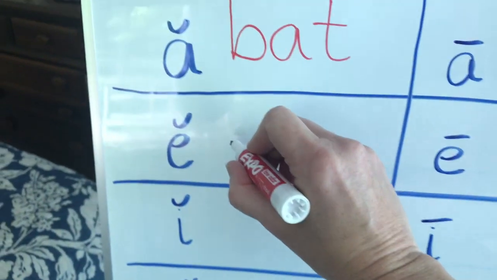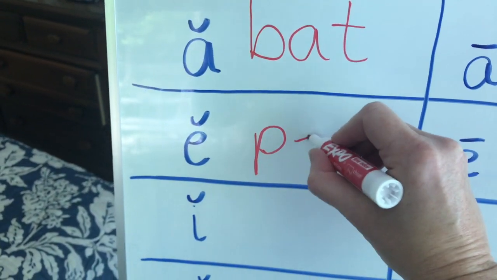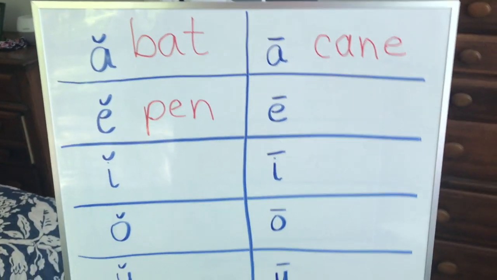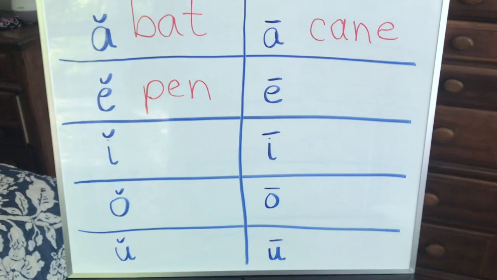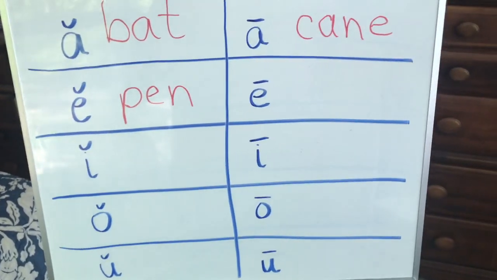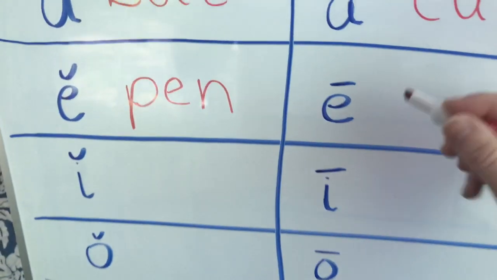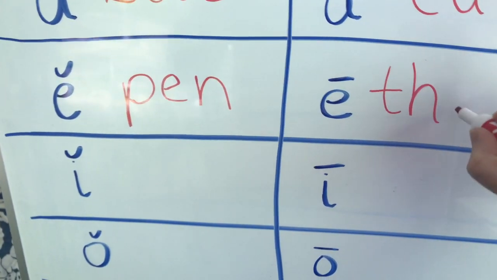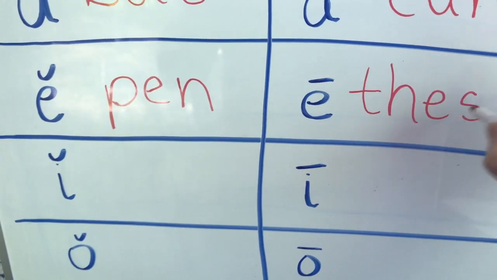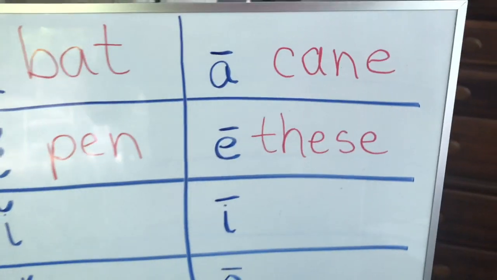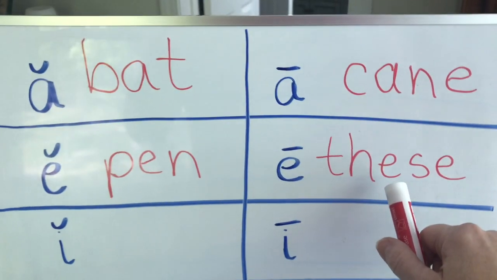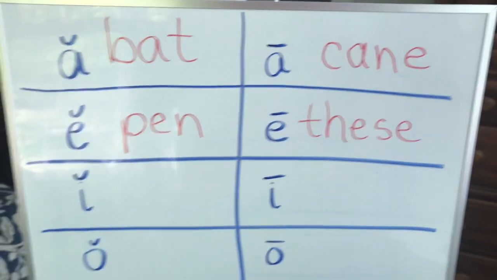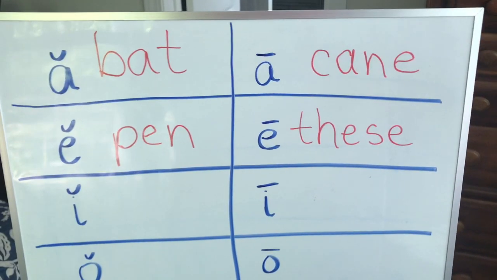Okay. All right, next, eh. I'm going to write the word pen. Okay, now let's think of a word that has the long E sound that says its own name. And I have one that we've used for a sight word here. How about these? And we don't say thes, we say that silent E changes it to a long E. These. Do you recognize that for a sight word?